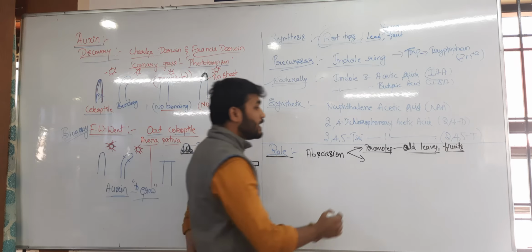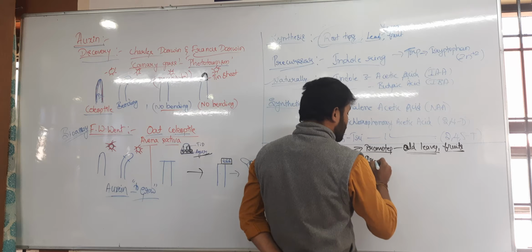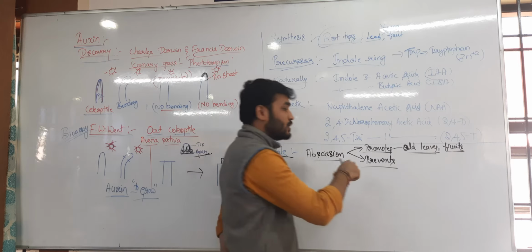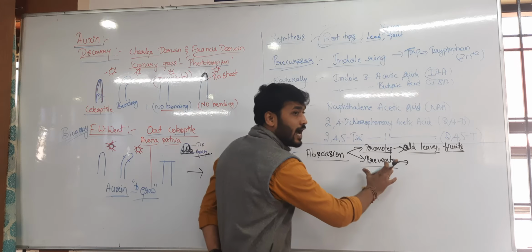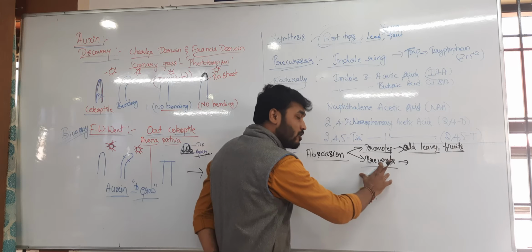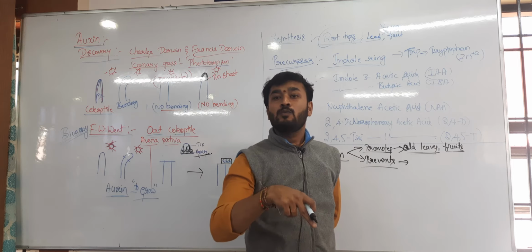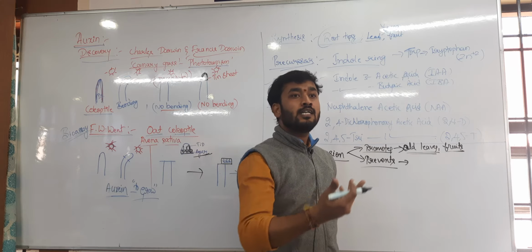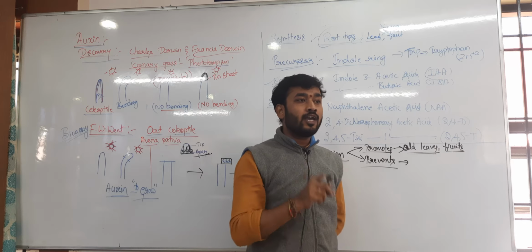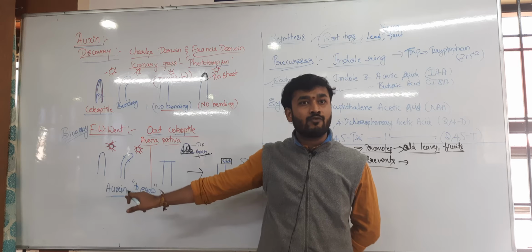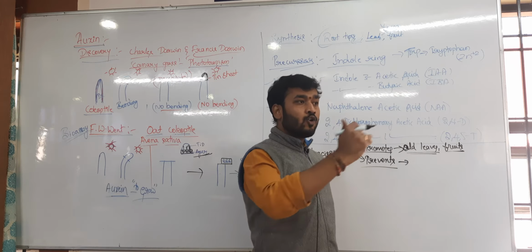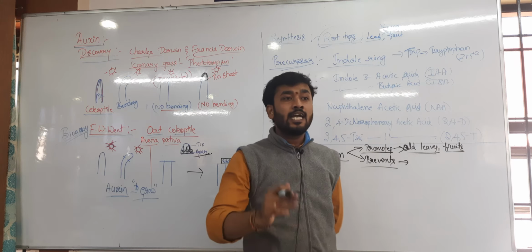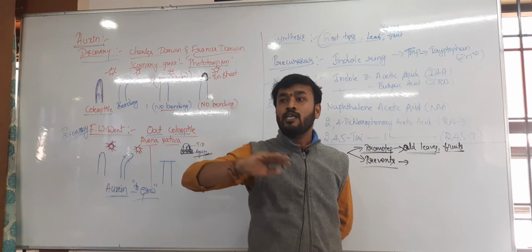But it prevents abscission. See, the same hormone is preventing the abscission. That means the higher concentration of auxin prevents abscission formation, the lower concentration of auxin promotes senescence. Think ಮಾಡಿ, ಯಾಕಂದರೆ ಇಟ್ ಈಸ್ ಅ ಗ್ರೋಯಿಂಗ್ ಹಾರ್ಮೋನ್. ಆಕ್ಸಿನ್, ದ ನೇಮ್ ಇಟ್ ಸೆಲ್ಫ್ ಇಟ್ ಈಸ್ ಸೇಯಿಂಗ್ ದಟ್ ಆಕ್ಸಿನ್ ರೆಫರ್ಸ್ ಟು ಗ್ರೋ. So if the higher concentration of auxin is present, it will continue to grow. But if the concentration is decreased, it will stop the growth by promoting the senescence.